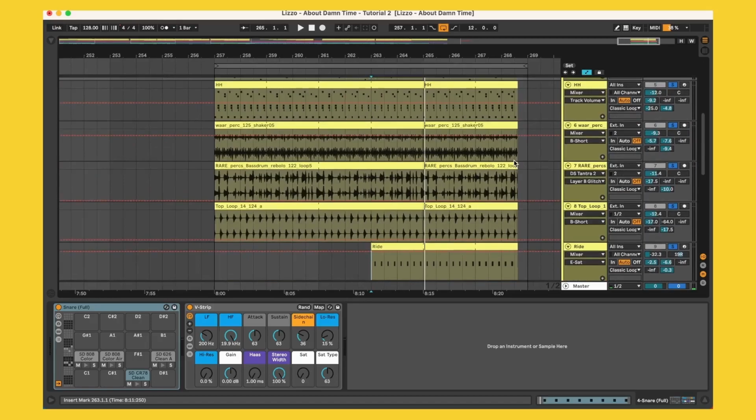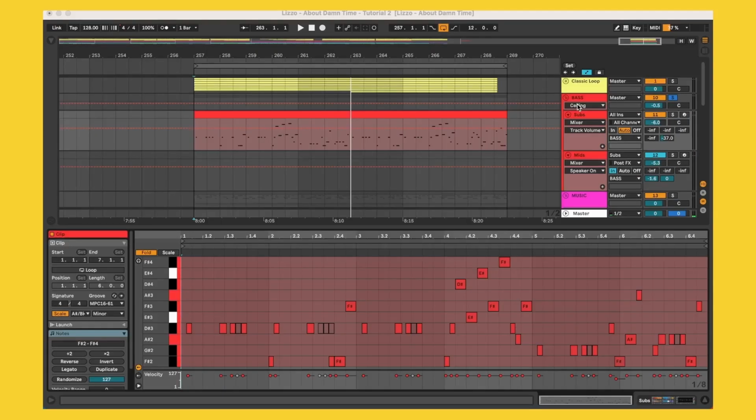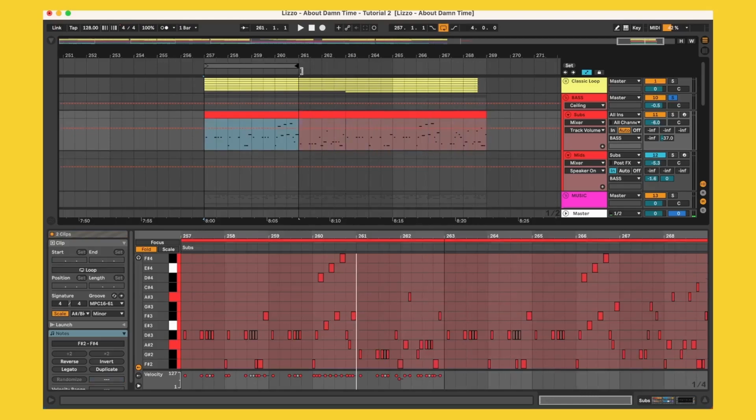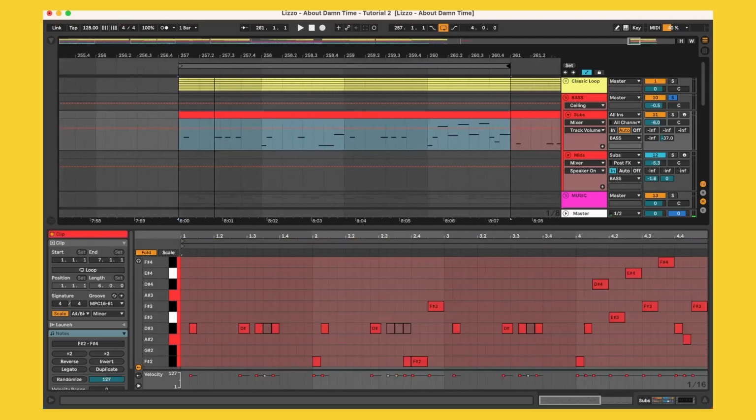So next, let's take a look at the bass line. So when it comes to remixes, the next thing that I would recommend working on is the bass line. And the reason for that is because the bass is usually just playing one note at a time, it's a lot easier to define the harmonic content and then slowly get a little bit more complex as you move on. So what do I mean by that?